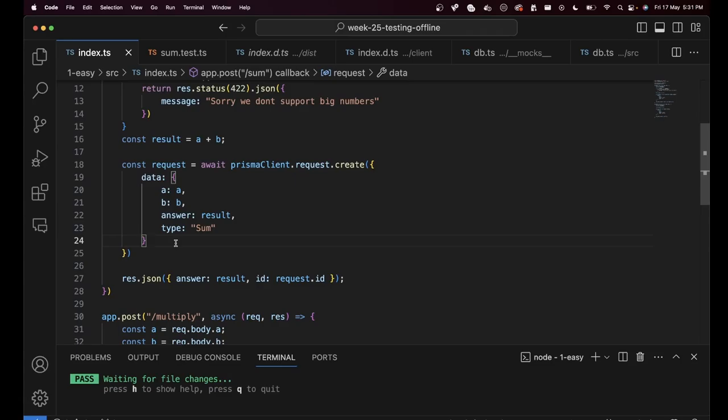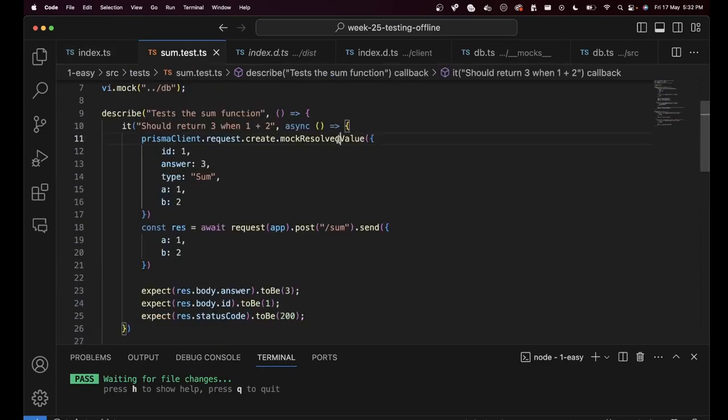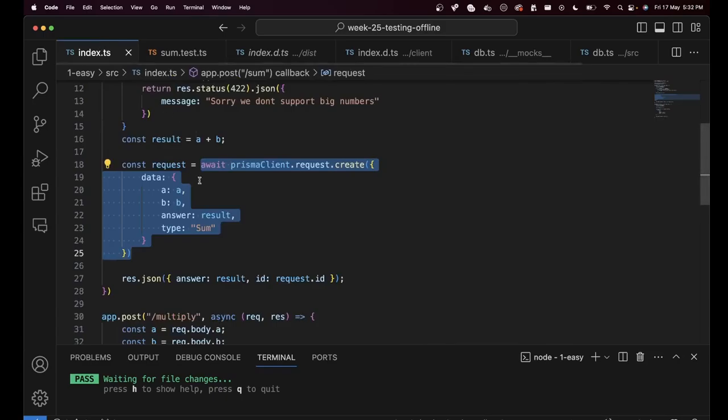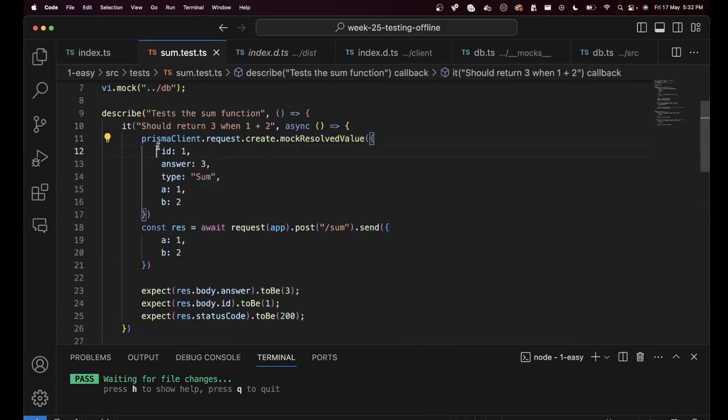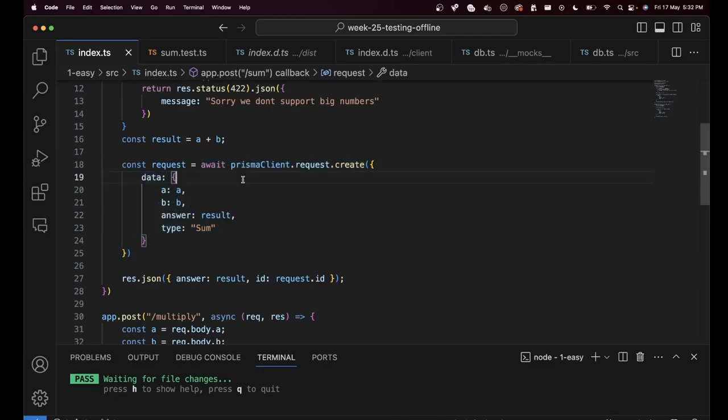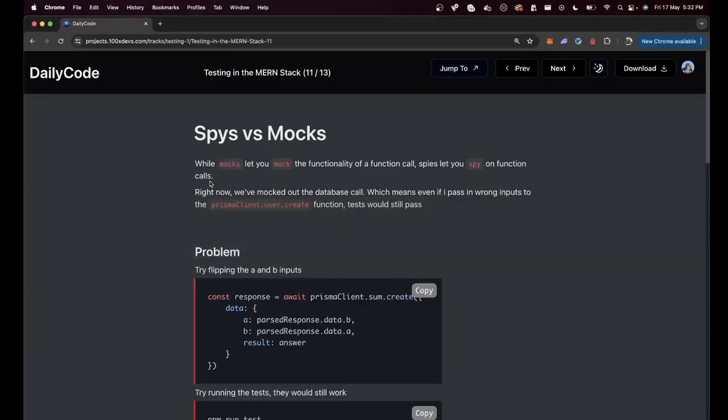It's different from mocking a function. When you're mocking a function, you're simply saying this should be an empty function, should return undefined. If you mock the resolved value, then you say, okay, this should be an empty function, but should return this value. But you never spy on the function. You never check, was this function called? And were these the inputs that the function was called with? That is what spying lets you do. While mocks let you mock the functionality of a function, spies let you spy on a function call.